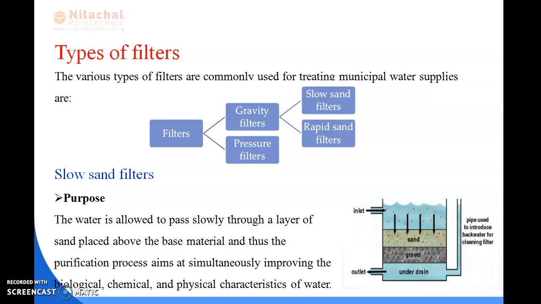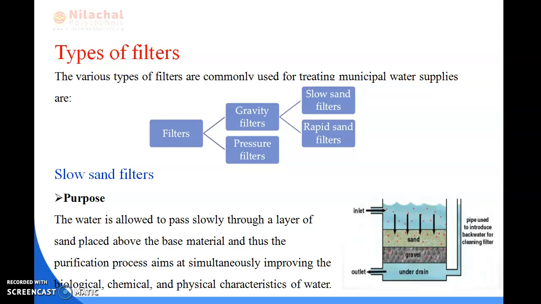These filters are used for treating municipal water supplies.